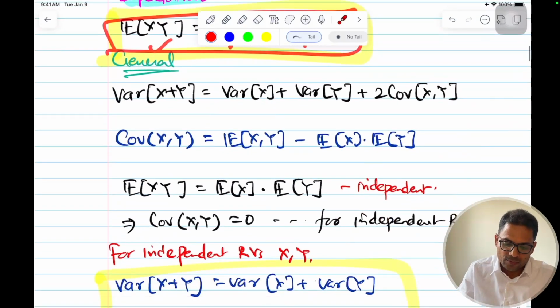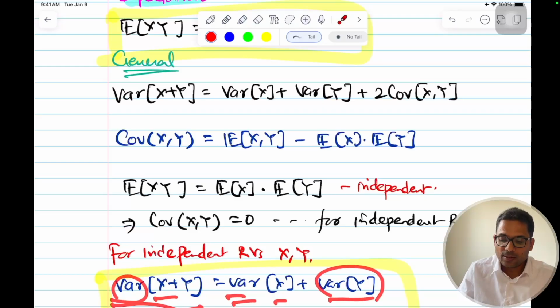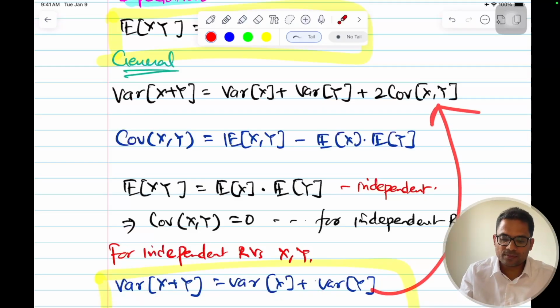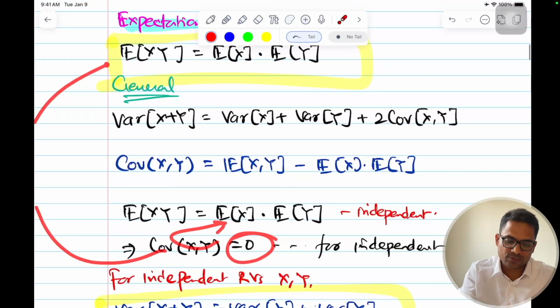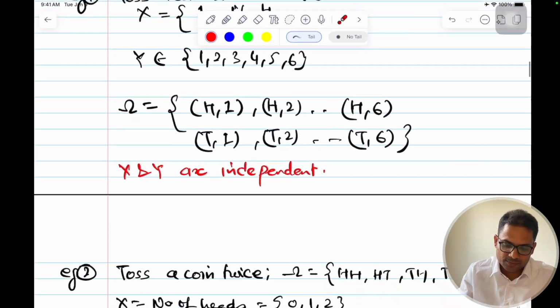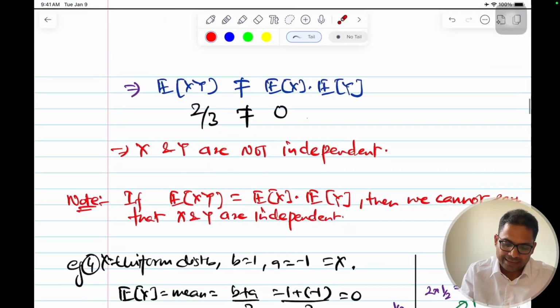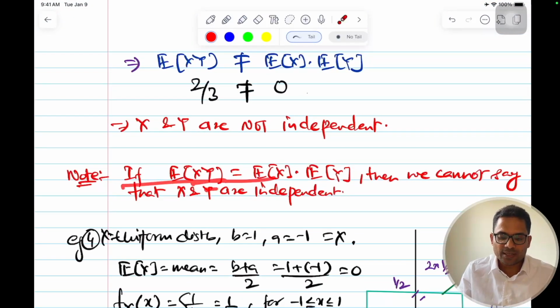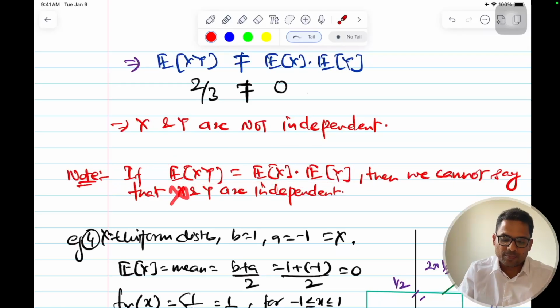Then we saw that for independent random variables, variance of x plus y is equal to variance of x plus variance of y, because covariance of independent random variables is 0, and that is because the expectation criteria is fulfilled. After this, we saw some examples to understand that, and we also saw that if expectation of xy is equal to expectation of x into expectation of y, this condition is fulfilled, then we cannot say the other way around, that x and y are independent.